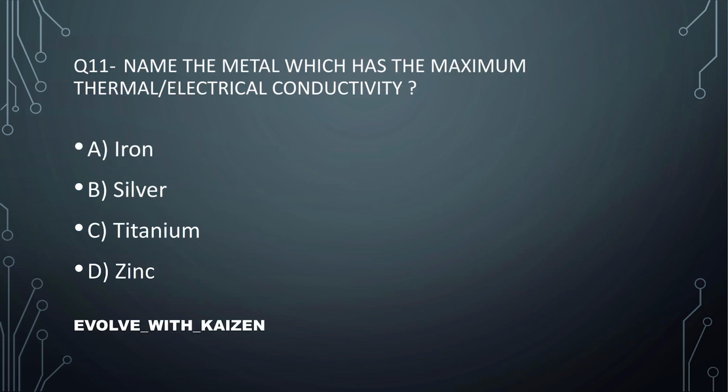Question number 11. Name the metal which has the maximum thermal and electrical conductivity. The correct option is option number B, silver. You must be thinking then why silver is not used in the electrical appliances. The answer is simple, because silver is very much costly, so it is not used in the electrical appliances, though it has the maximum thermal and electrical conductivity.